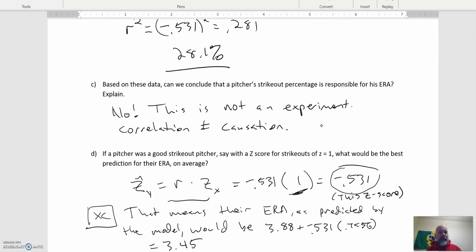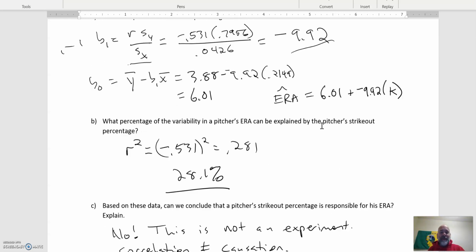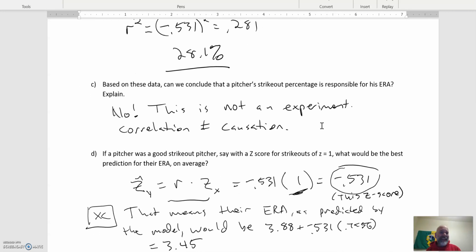If it seems weird that it's below, remember that if you're good at strikeouts, then your ERA is going to be smaller because of that negative association that they talked about up here. And so it makes sense that you'll have a lower z-score in ERA, because a lower z-score is good.